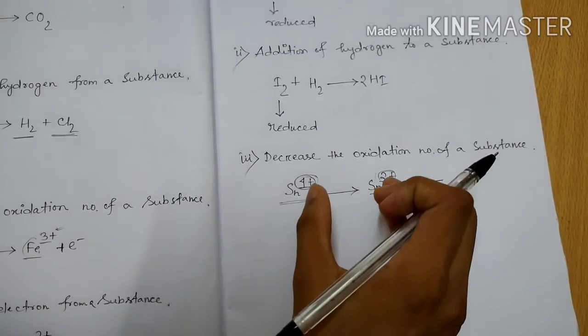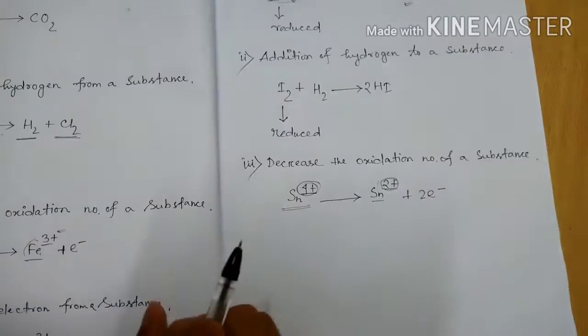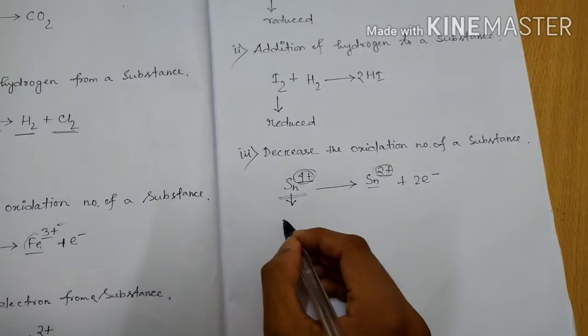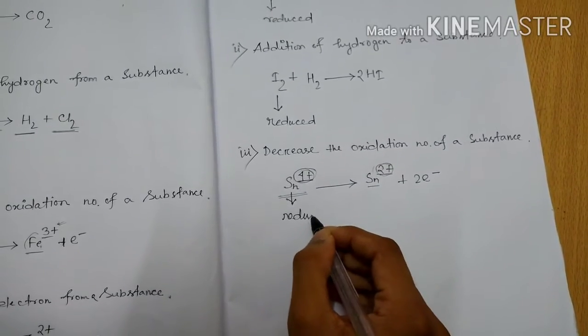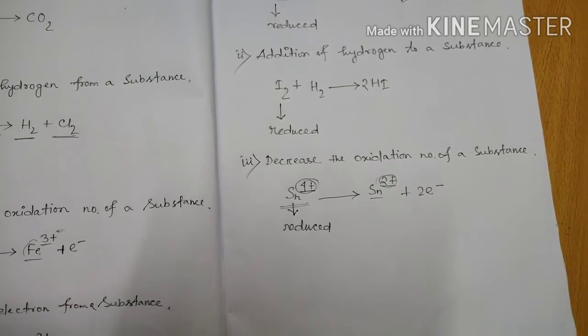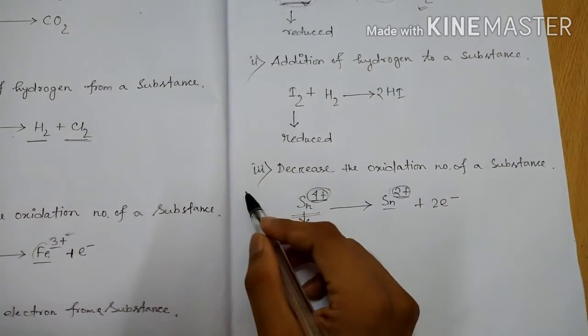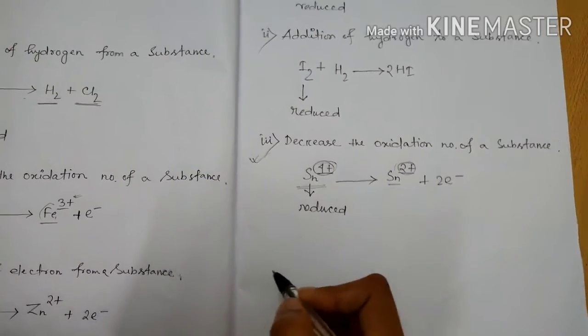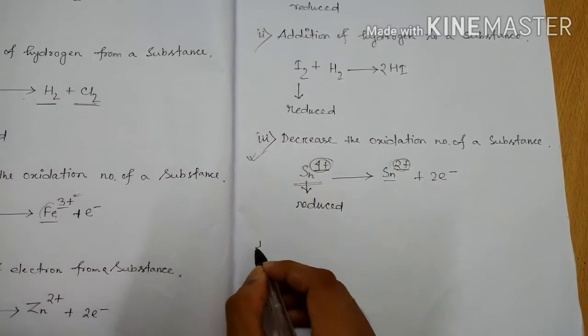So here the oxidation number decreases. So that's why this Sn is reduced, because the oxidation number decreases. So this is the number 3 point.